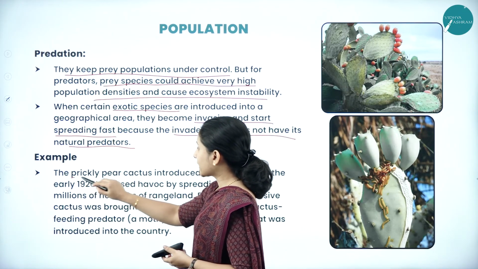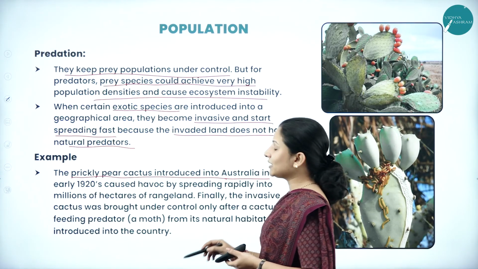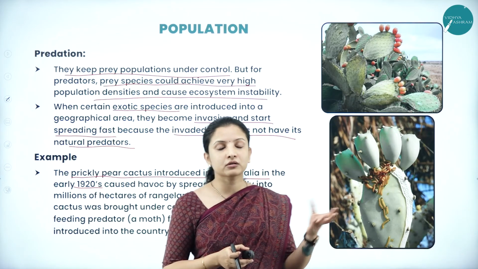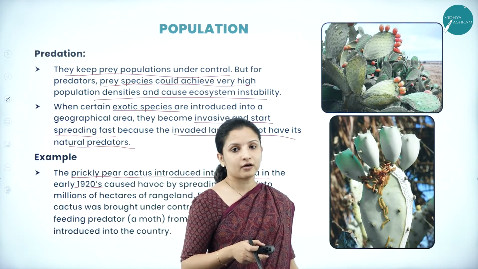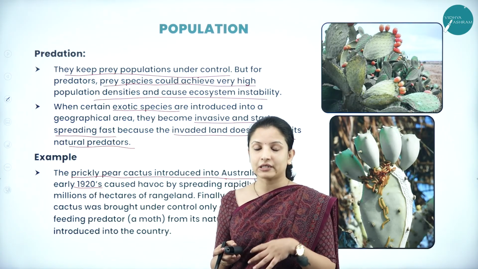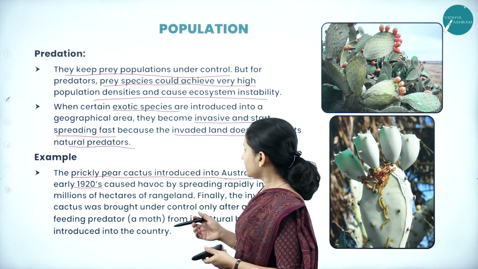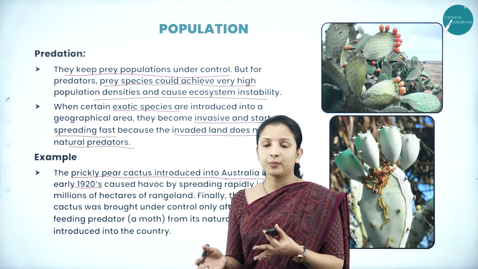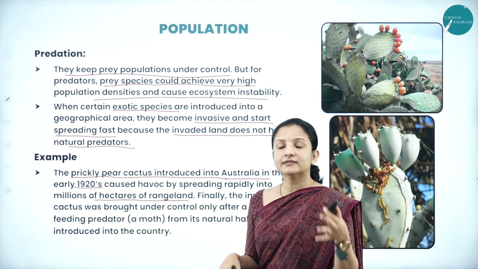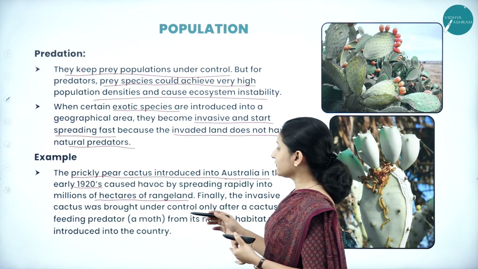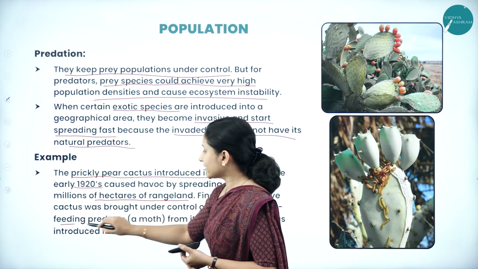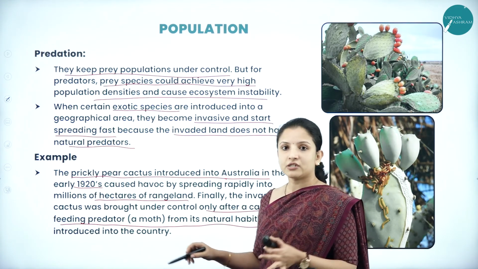The prickly pear cactus was introduced into Australia in the early 1920s, and it was introduced as an ornamental. It looked beautiful. If you see a prickly pear with the fruit and all that, it looks quite beautiful. And there are cactuses which are grown as garden plants, right? So like that it was introduced. What happened eventually was, from the garden, these prickly pears entered into large hectares of forest land or agricultural land, and they started to grow there. And finally, the invasive cactus was brought under control only after the cactus-feeding predator, a moth, from its natural habitat was introduced into the country.